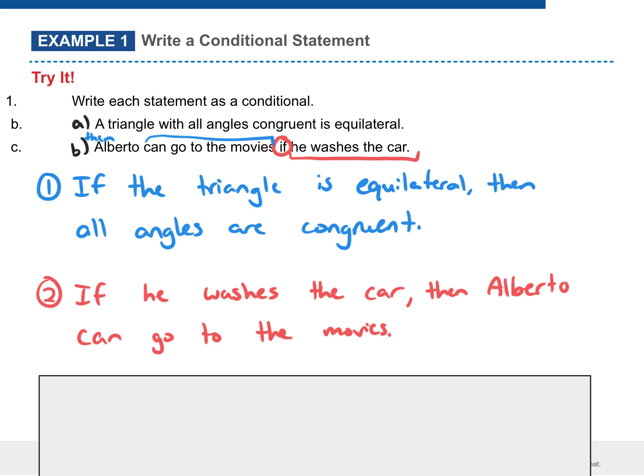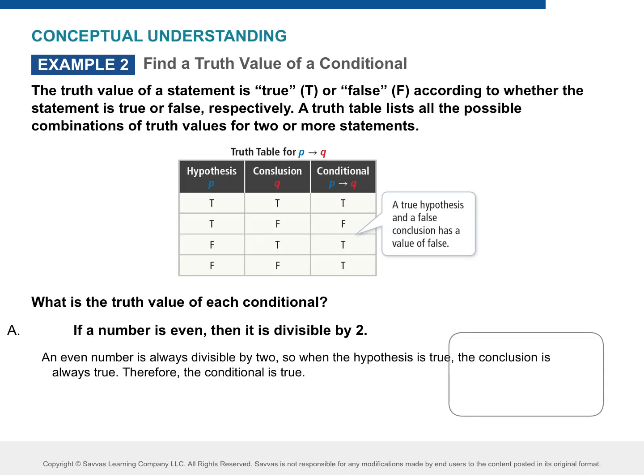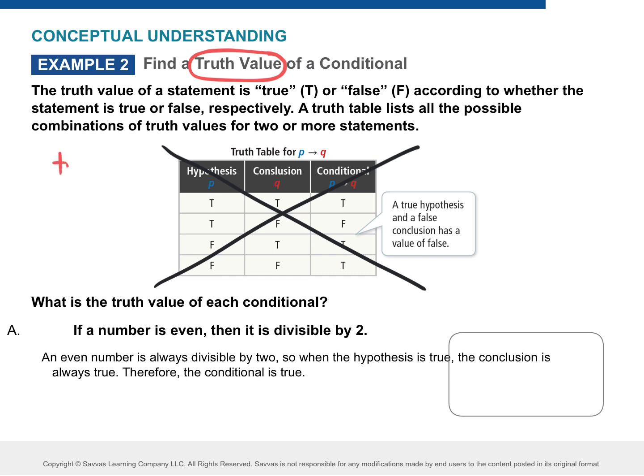Okay. Next thing we're going to talk about, we're going to be on example 2. So write these notes off to the side, is truth values. So go ahead and write the words truth value. We are not going to be making those truth tables. Okay, but write the words truth value. This is very similar to what you were doing with the if-then statements on the front that I already had you do.